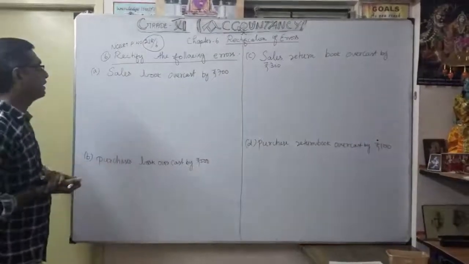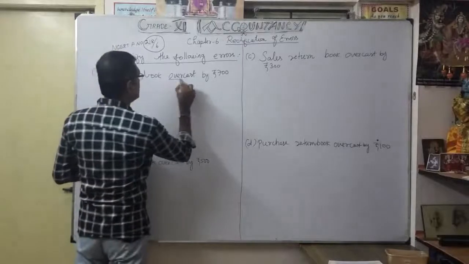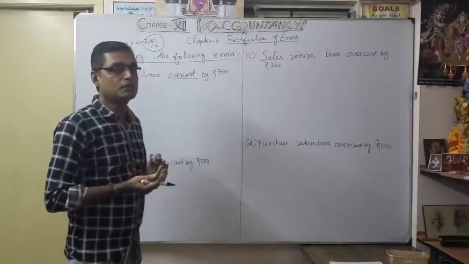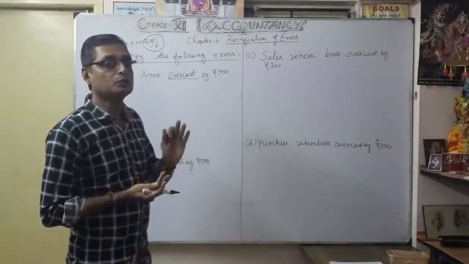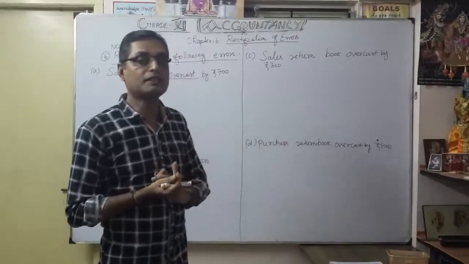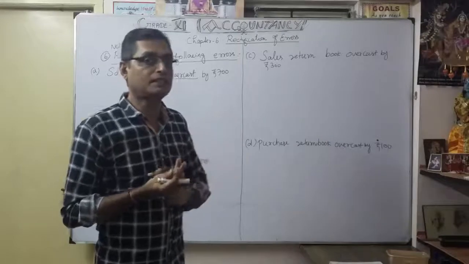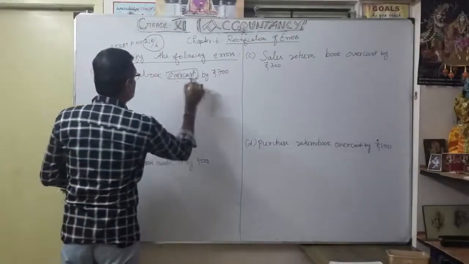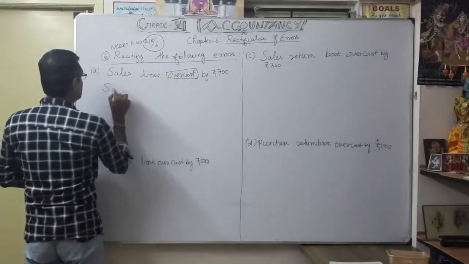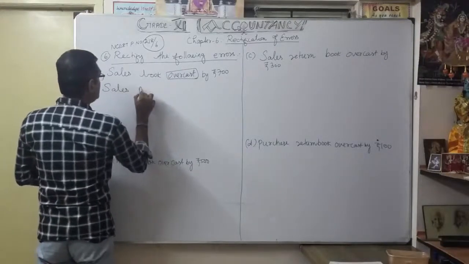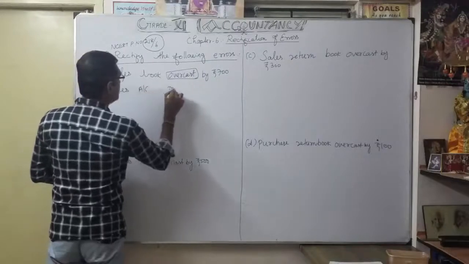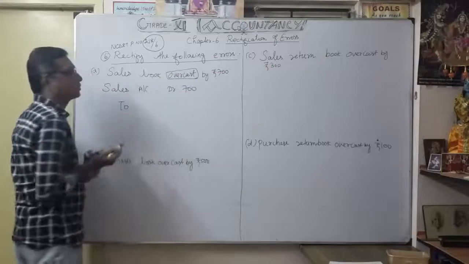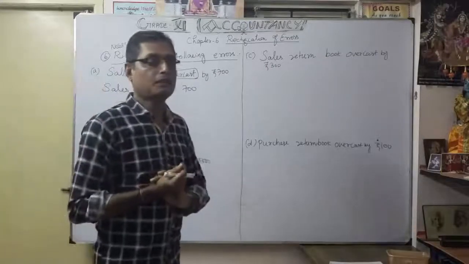Sales book overcast by 700. What is the meaning of overcast? Usually sales come on the credit side as an income. Here, because of the overcast, I put it on the debit side. To rectify: Sales account debit 700 to suspense account. Only one part is affected, so it is a one side error.